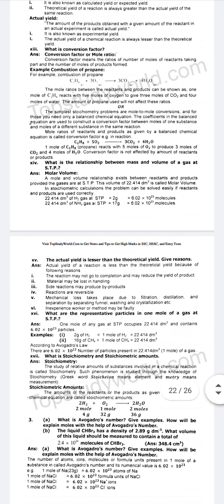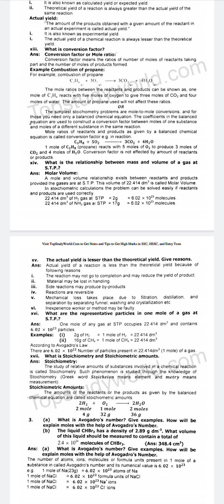Question number 14. What is the relationship between mass and volume of a gas at STP? Answer: molar mass. A mole and volume relationship exists between reactants and products provided the gases are at STP. This volume of 22.414 dm³ is called molar volume.